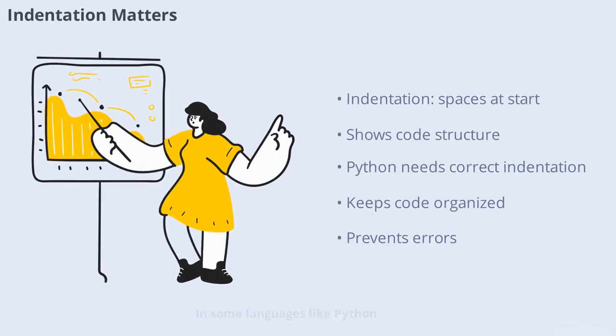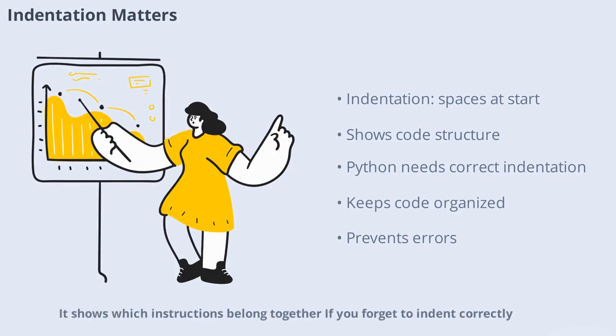In some languages like Python, indentation, the spaces at the start of a line, is very important. It shows which instructions belong together. If you forget to indent correctly, your program won't work. Paying attention to indentation helps keep your code organized and easy to read.